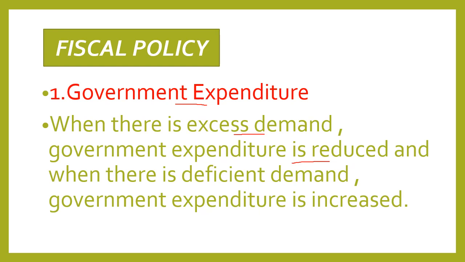And if there is deficient demand in the economy, that means government expenditure is increased. By increasing government expenditure, the government is increasing the income of the public. That means it is injecting into the circular flow of income in the economy. It is increasing the income of the public, so purchasing power will increase. If purchasing power is increasing, the demand of the public will also increase and deficient demand will be corrected. So this is how government expenditure plays a role in correcting excess demand and deficient demand.